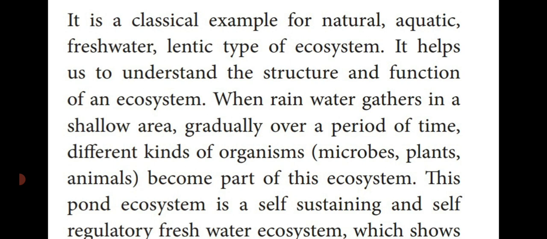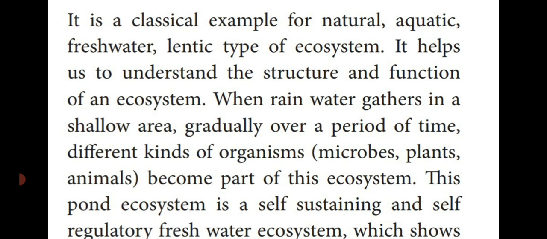How is the pond produced? When the rain flows, all the rainwater is gathered in a large, shallow area over a period of time with different types of organisms.